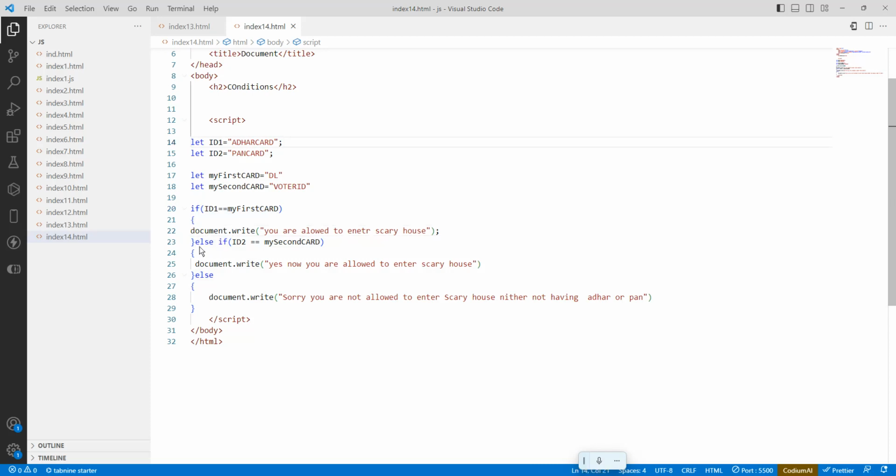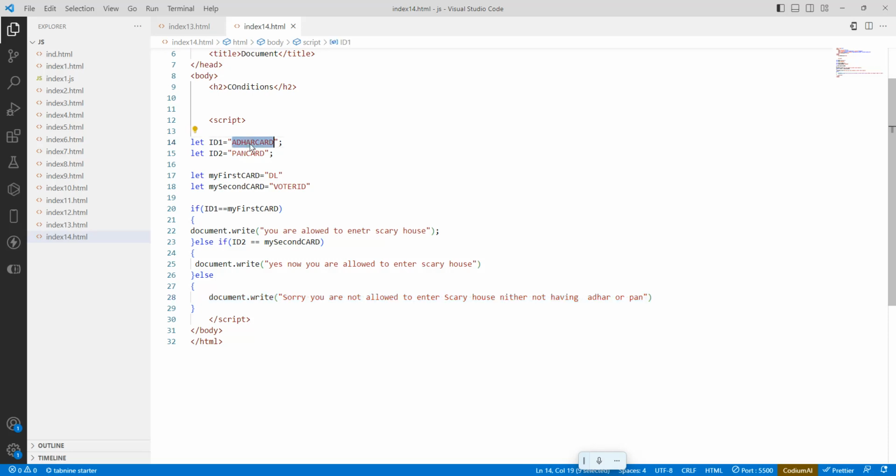If you do not match the first condition, then at least match the second condition. If you do not match even the second condition, then go out of the box, whether it is a home, an office, a park or a cinema theater. Let's say a cinema theater: if you're going to see a scary cinema, there you have a ticket, so you should have an age proof. Where will you get age proof? An ID proof or something.